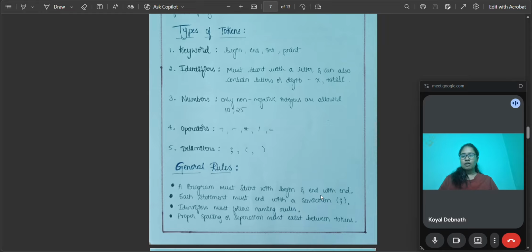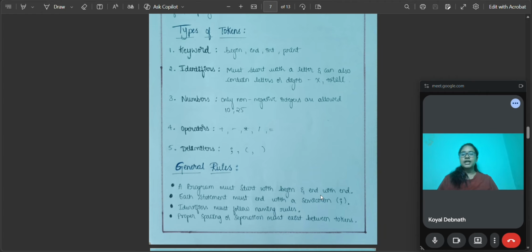So the next one is operator. Operators are symbols used to perform operations. Here plus, minus, multiply, divide, and equals are all operators. For example, equals means the assignment operator, plus means addition, minus means subtraction, star means multiplication, and slash means division. The rules for operators: they are used in assignment and arithmetic expressions. They must appear in proper syntax format.